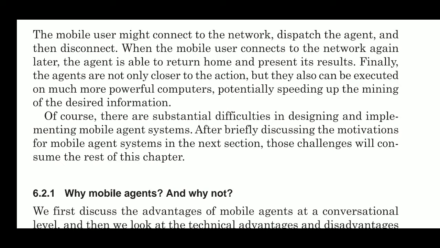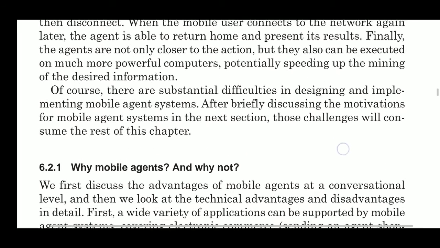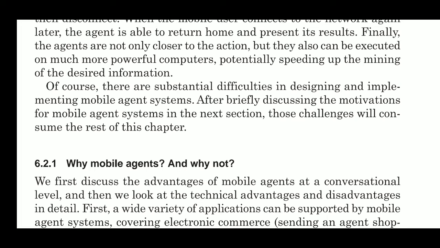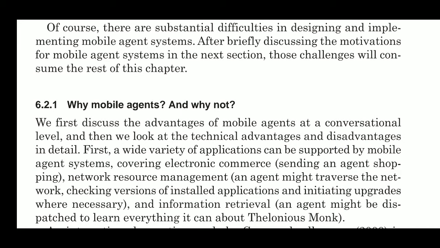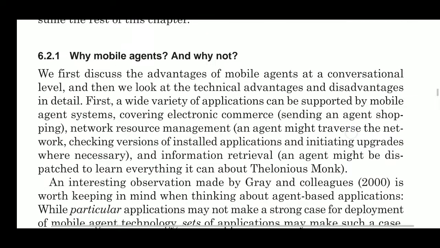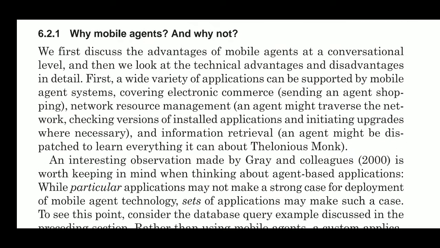Finally, the agents are not only closer to the action, but they also can be executed on much more powerful computers, potentially speeding up the mining of the desired information. Of course, there are substantial difficulties in designing and implementing mobile agent systems. After briefly discussing the motivation for mobile agent systems in the next section, those challenges will be taken up in the rest of the chapter.